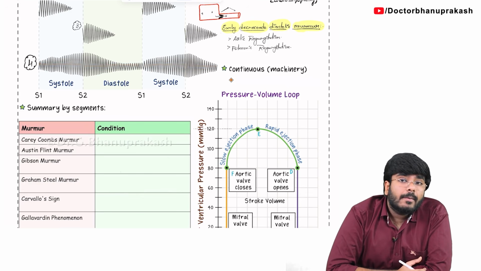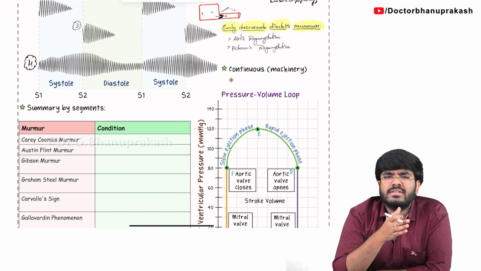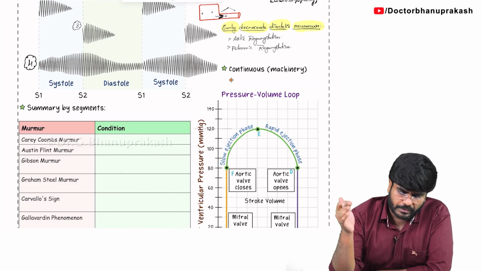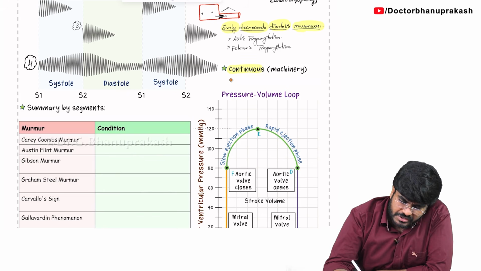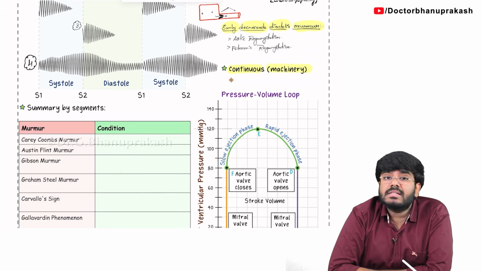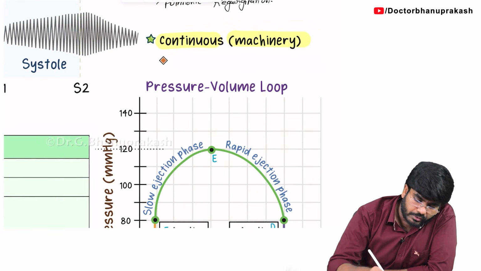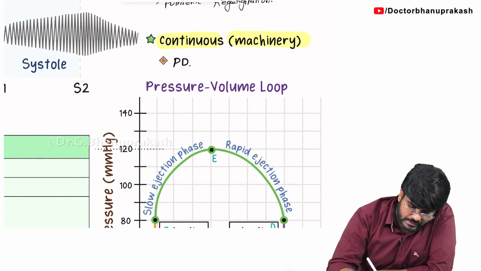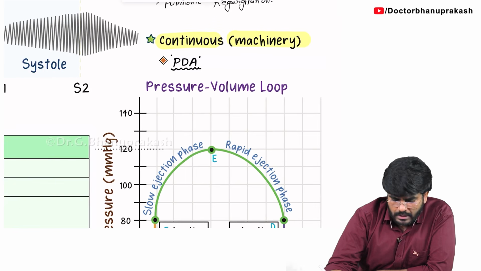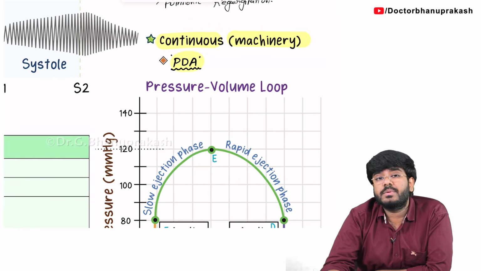And the murmur is also giving a sound like a machine, as if the machine is continuously working. So a continuous machinery-like murmur. Where do we see such continuous machinery-like murmurs? One condition which I want you to know is patent ductus arteriosus. Now you will be having a doubt, sir, why in this condition called patent ductus arteriosus is there a continuous machinery-like murmur?